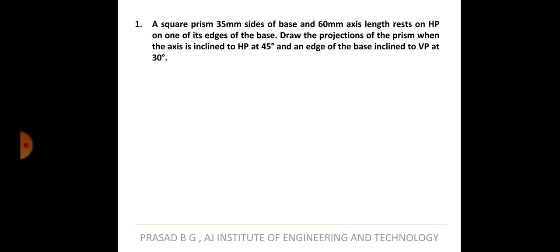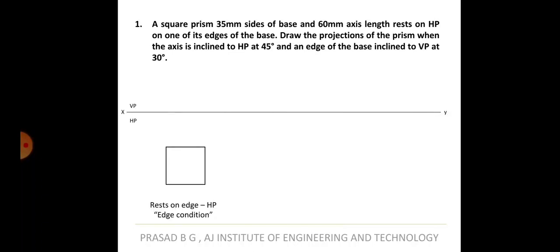Okay, so when you read this question, you get a brief idea about the problem. It's a square prism, 35 mm side of the base. The base side is 35 mm of the square. Okay, and the axis height is 60 mm. So it's 60 mm tall, and it is resting on HP on one of the edges of the base. That means it is to be placed in edge condition. Okay, so you know what is edge condition, isn't it? So it will be like this, resting on the edge on HP. So you have to draw the square like this.